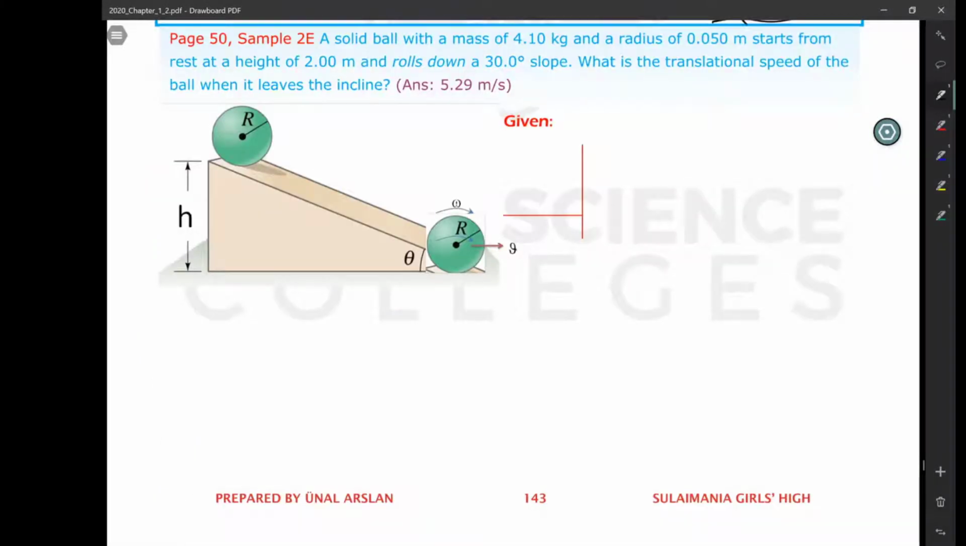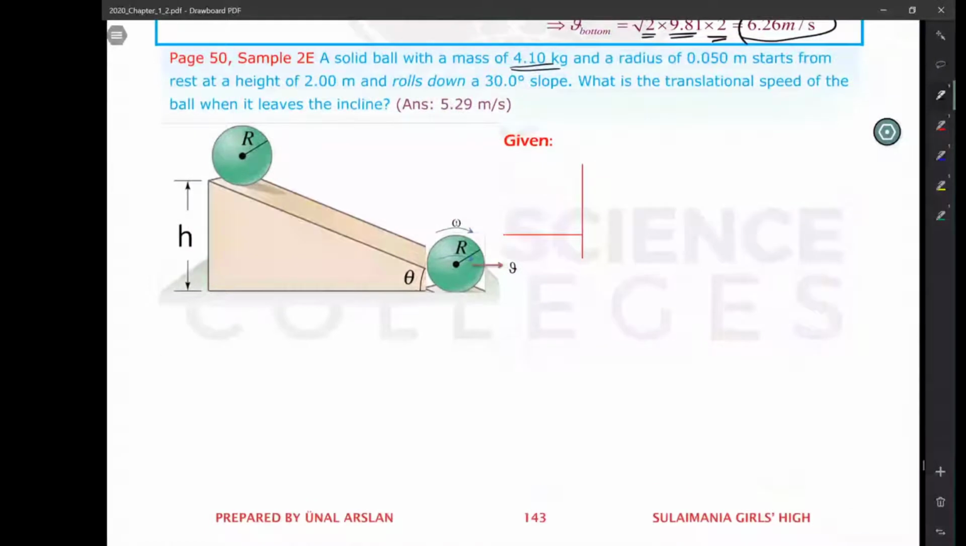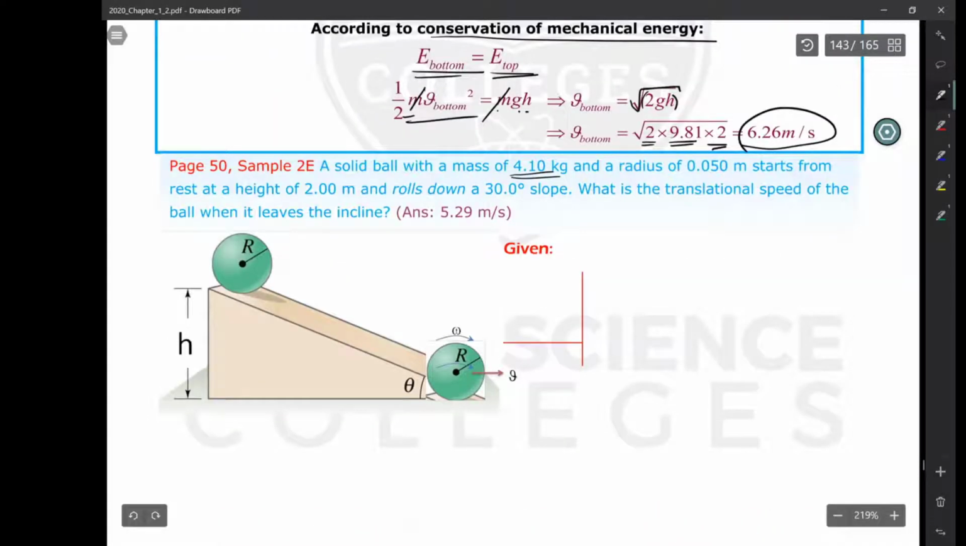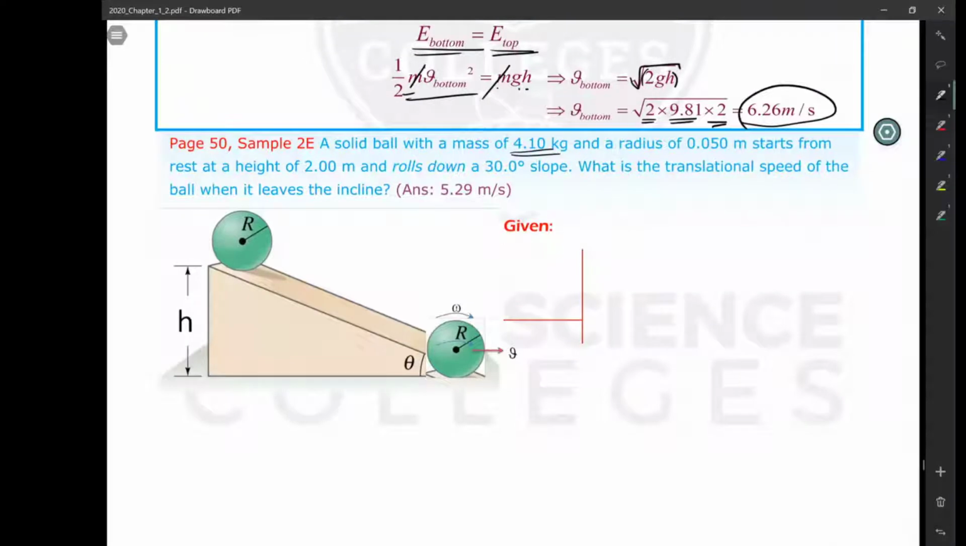Sample 2E: now we are going to apply this conservation law to a rolling object, a rolling solid sphere, a solid ball with a mass of 4.1 kilograms and a radius of 0.05 meter. Starts from rest. Again, remember, I gave the same numbers because I will make a comparison at the end. Both this question and that question have equal masses of 4.1 and also the same radius. Starting from rest, yes. From a height of 2 meters, yes. It rolls down a 30 degrees slope, yes. What is the translational speed of the ball when it leaves the incline?